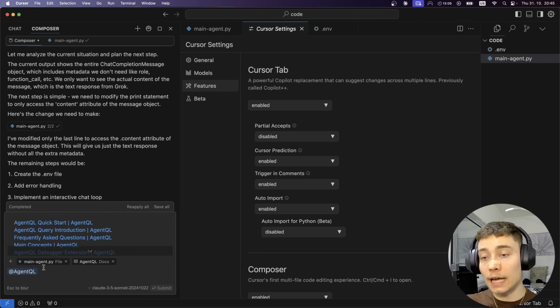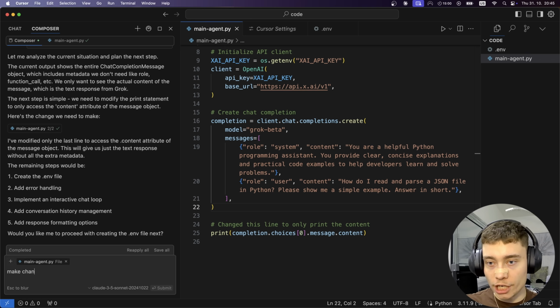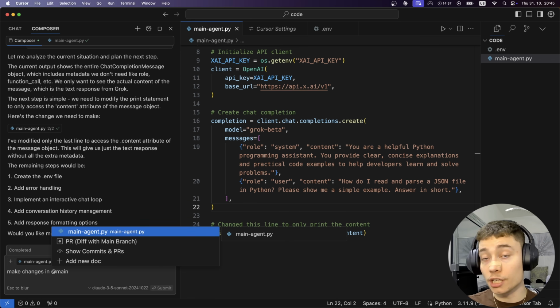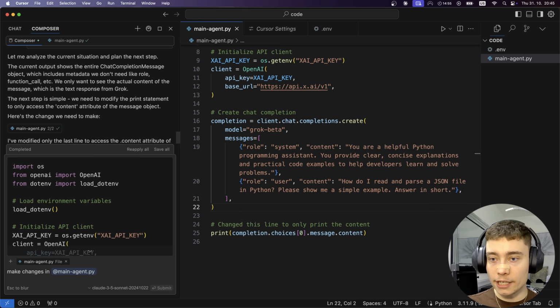As you can see, once you create the custom docs inside of Cursor, you can tag it and talk to it. So I'm going to say, "Make changes in," and then I'll tag, this is another good habit, tagging your files. "Make changes in main agent.py so that we are using AgentQL for a basic YouTube channel scrape.